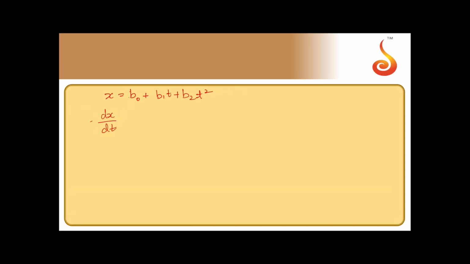So dx by dt, differentiate with respect to time, that will give you velocity, that will be b naught is constant, it will become 0, plus b1 plus 2b2t. This is what you get. Now differentiate again, you will get acceleration, that is d square x by dt square, that is equal to 2b2. That should be option D.